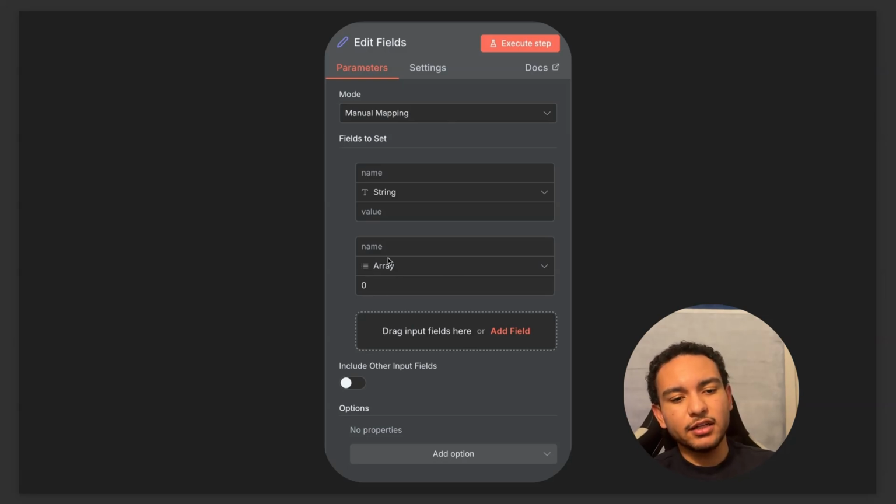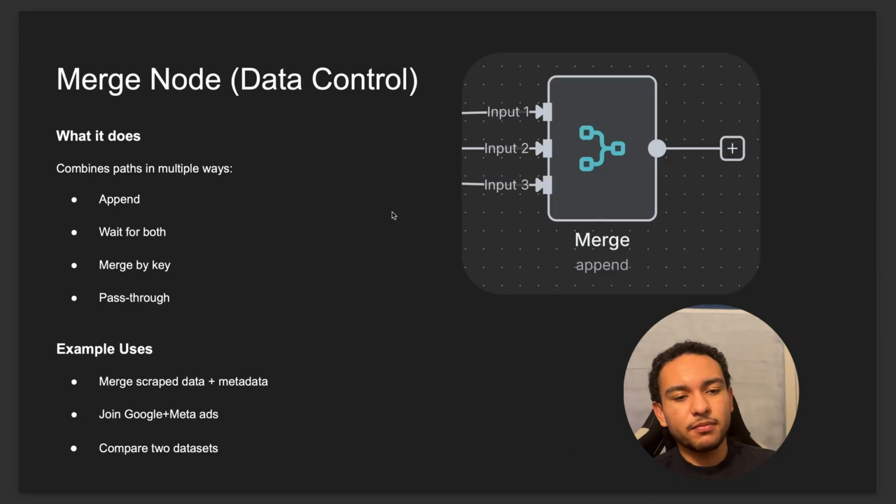So if you have an array, then it's gonna change it to array. If you have a string, that's gonna change it to a string. But if you're doing it manually here, then you can change it yourself. String, array, object, whatever you need.